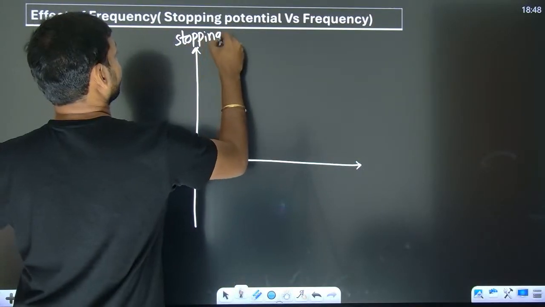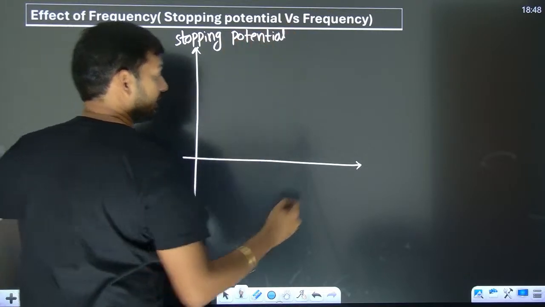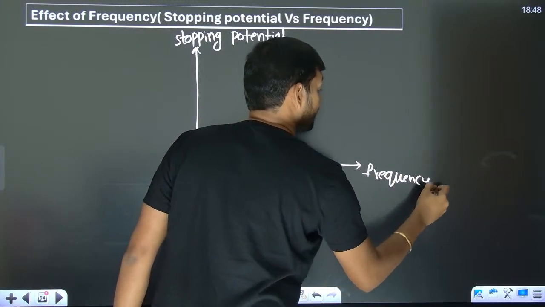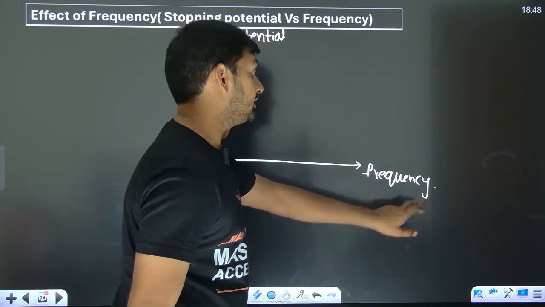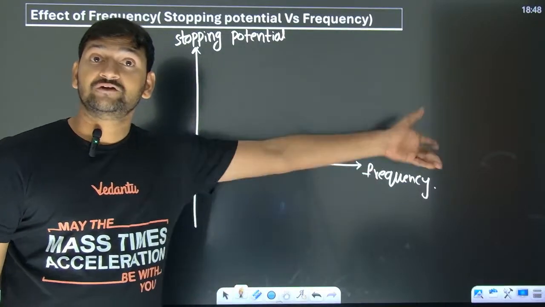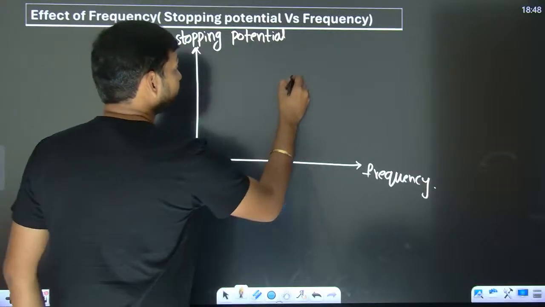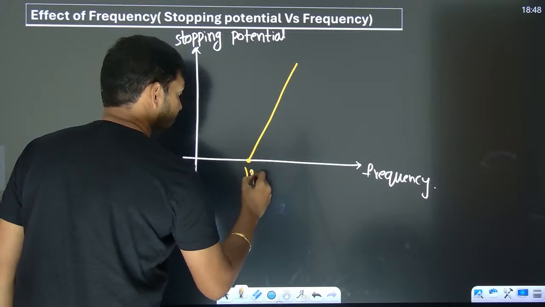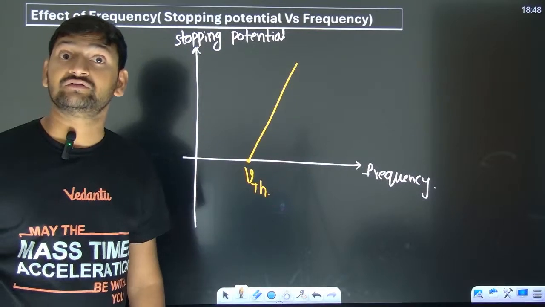This is the stopping potential, and this is the frequency of light that they have used. When the experiment was done, they used different frequencies of light and calculated the stopping potential. The graph came out to be something like this, and this frequency is called the threshold frequency.